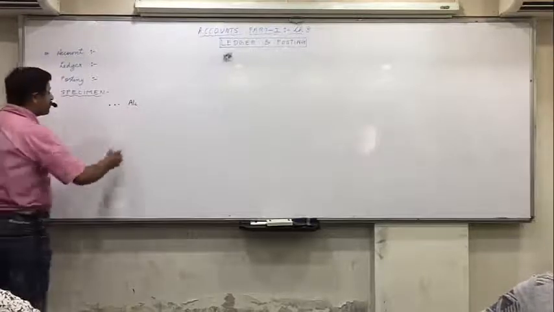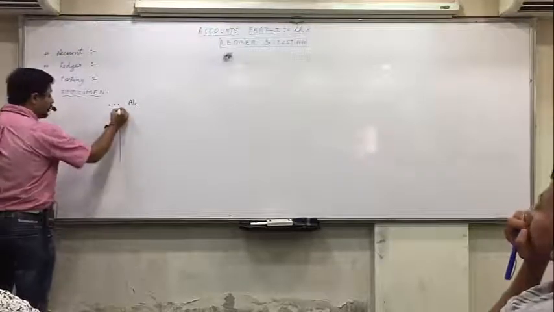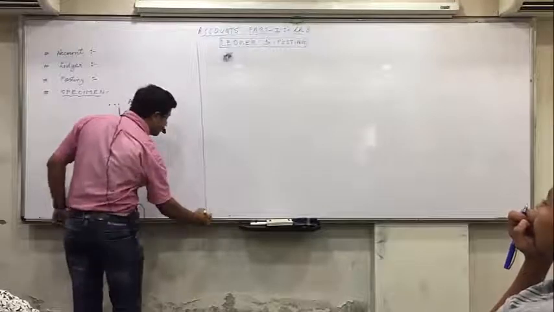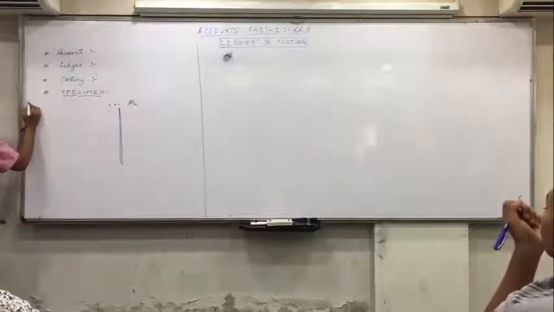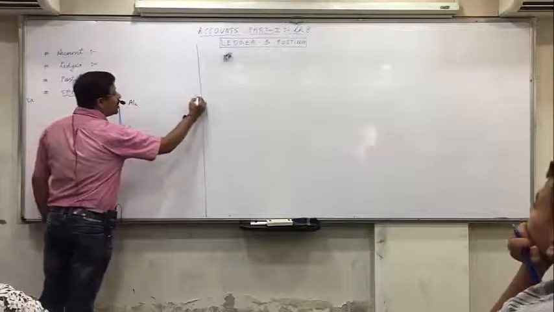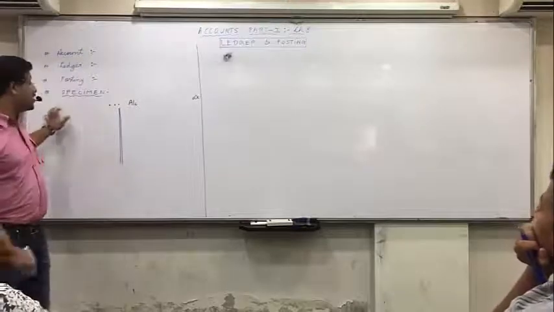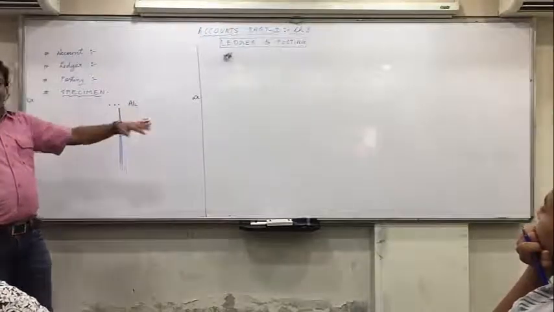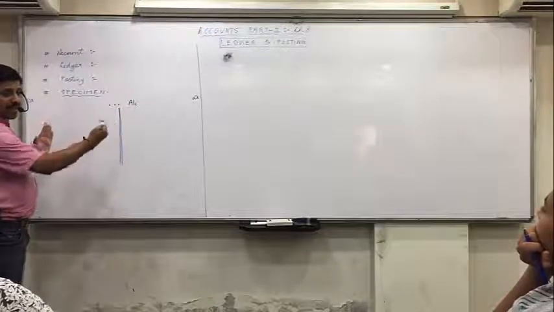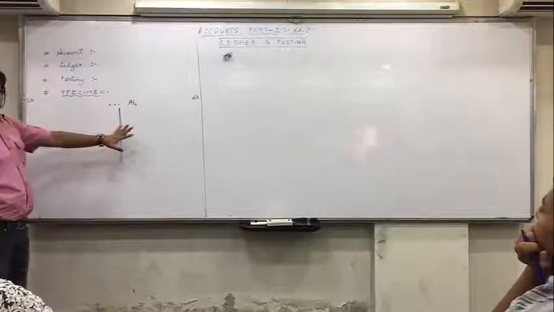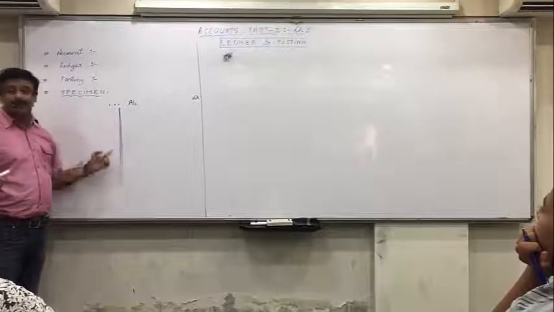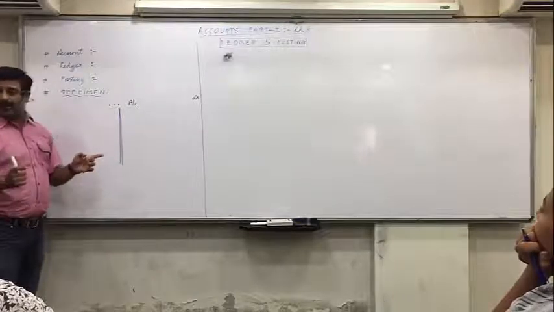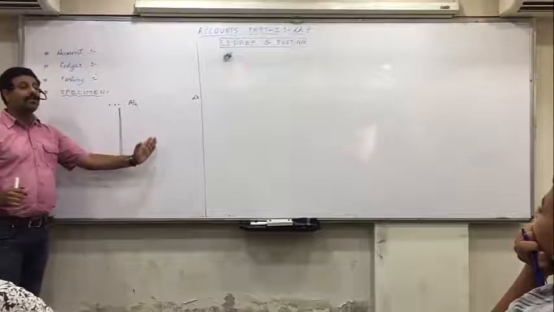Now what we do here is divide the page into equal parts. Left is called debit, right is called credit. And that is the meaning we also studied in chapter 1: debit is the left side of an account, credit is the right side of an account. So the page is divided into equal parts. Left is debit, right is credit. And between, you can see I made two lines, not a single line. Two lines are made very close to each other, or a thick line is made, so that you can distinguish between the debit side and the credit side.